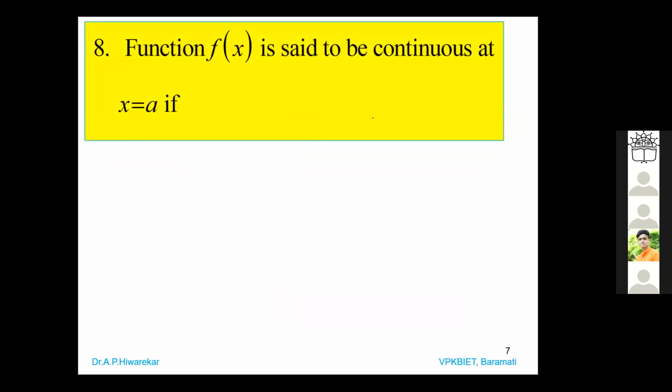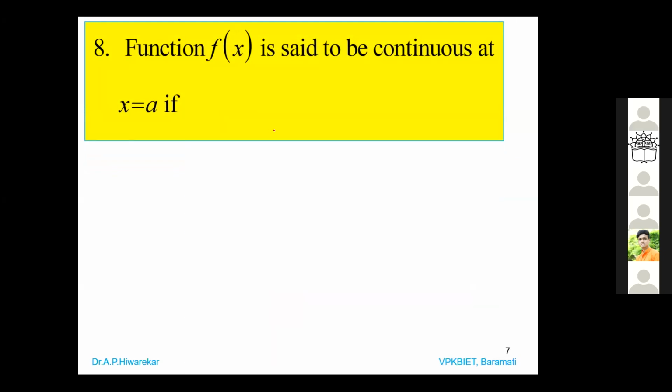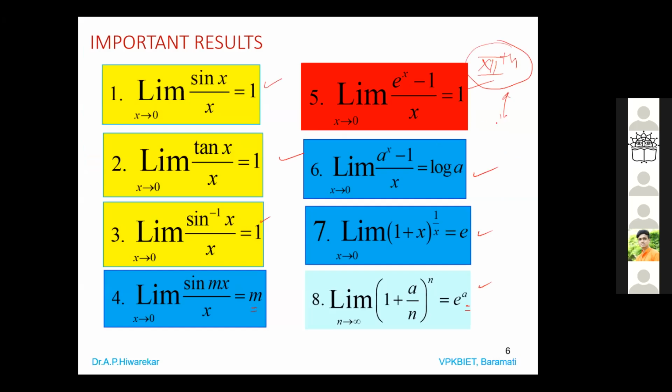So function fx is said to be continuous at x is equal to a if. Hello, sir. The previous slide that was there. Okay. Whenever there is a problem, that is a very good thing, that you just inform me.